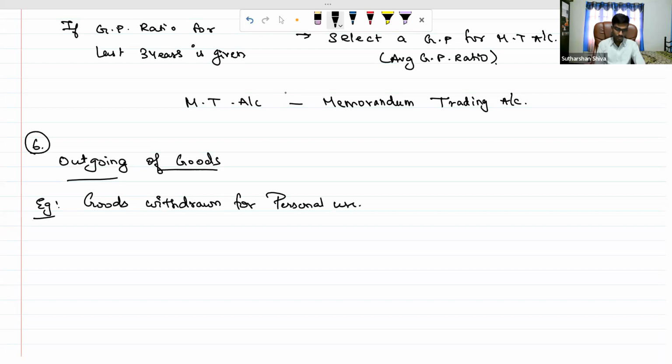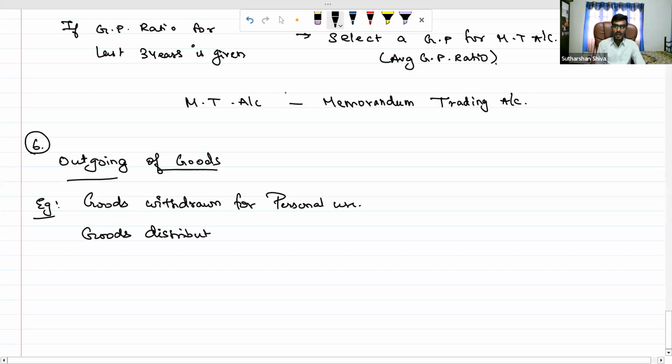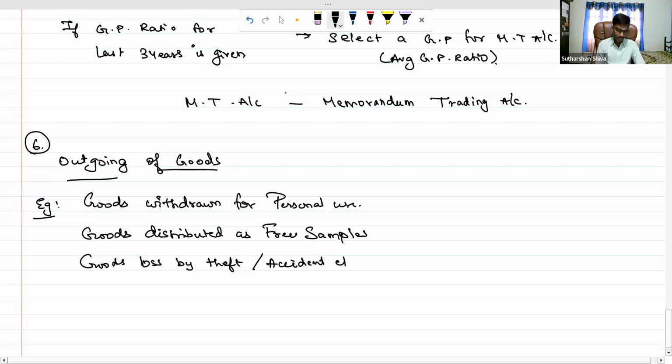Personal use காக goods withdrawn பண்ணலாம். Or goods distributed as free samples. Free samples கூட கொடுக்க முடியும். Or goods lost by theft or accident, some other different cases. என்ன வேணா இருக்கு, அதெல்லாம் நடக்கலாம்.